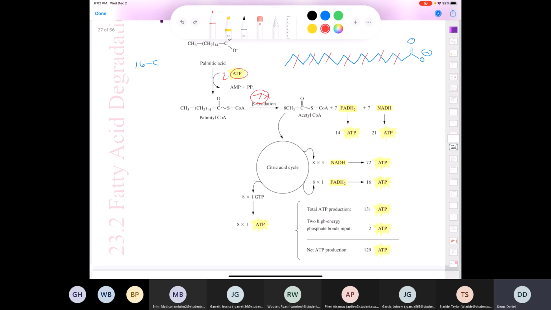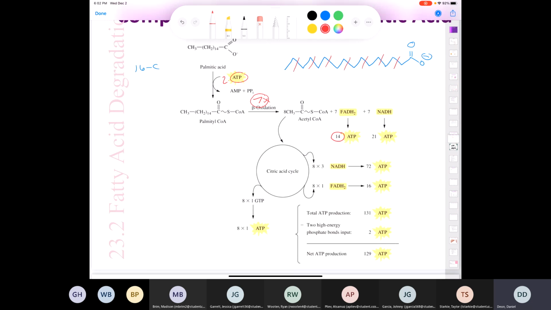FADH2 has a value of 2 ATPs, so we produce 14 ATPs. NADH has a value of 3 ATPs, so 7 times 3 is 21. Okay, good. So we've got those 2 right there. Let's highlight them just so we can keep track. I meant to highlight them in green. Okay, so far we've got 14 plus 21, if you want to get a calculator out, 35.